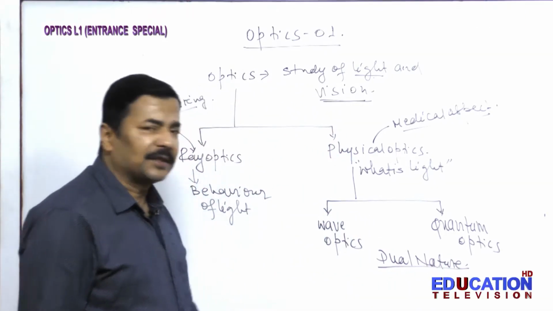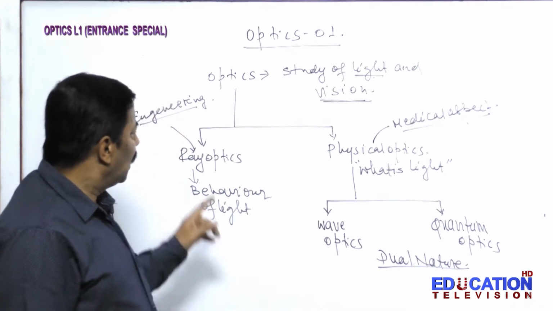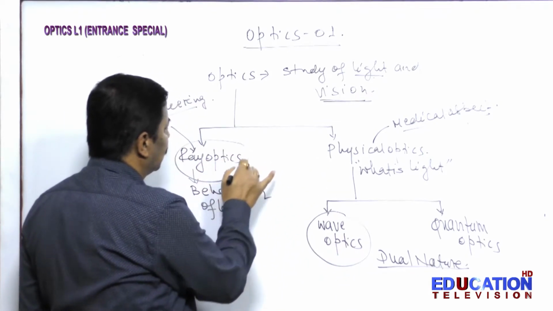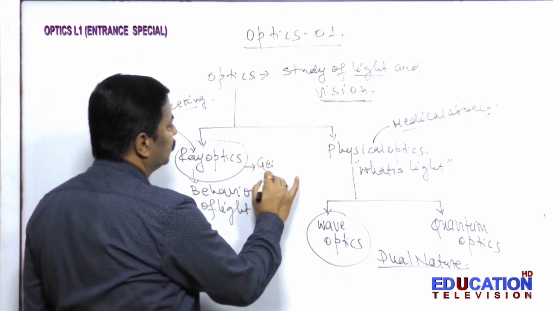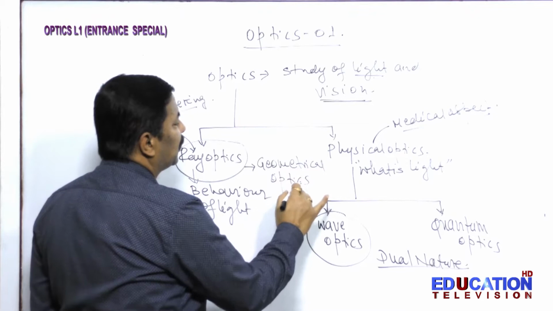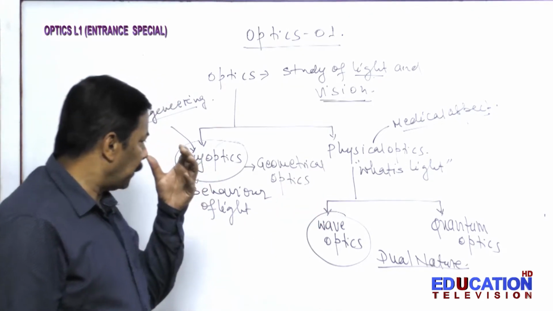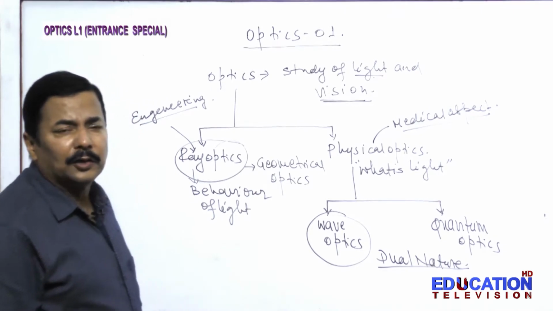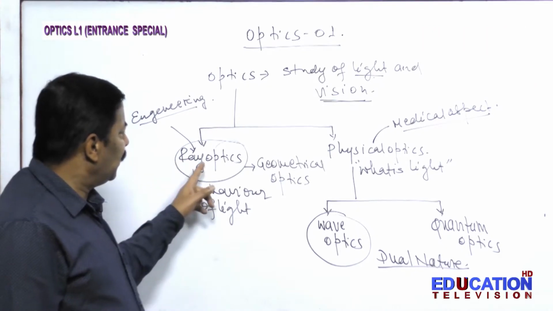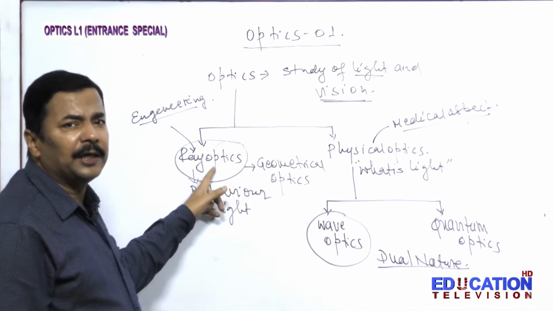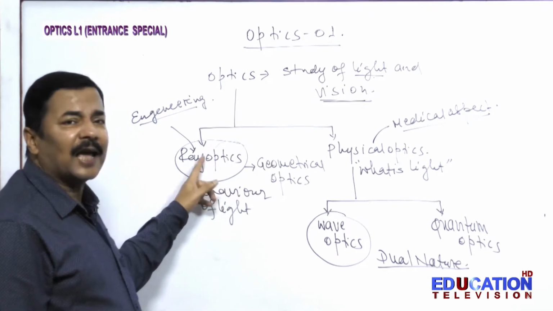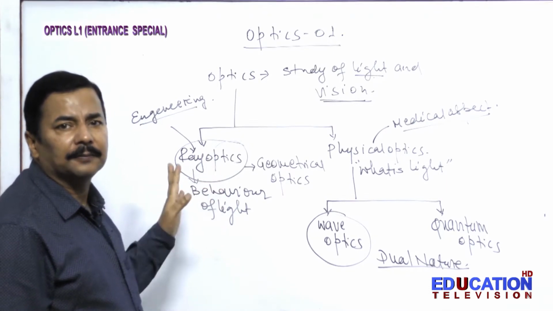Now what is important to understand is that we are basically concerned with wave optics and ray optics. Ray optics is also your geometrical optics. Why? It is based on the geometry of a straight line and other properties of Euclid geometry we study. Now we have to understand, in ray optics we have to deal with the object whose dimension is very large as compared to the wavelength of light.